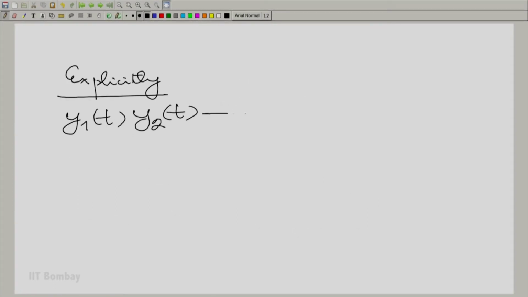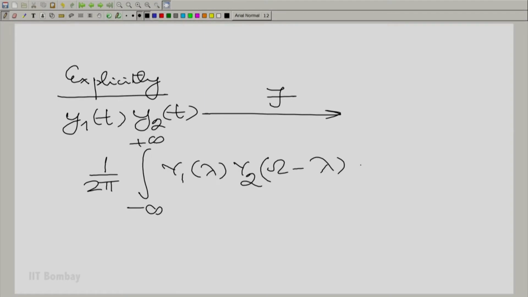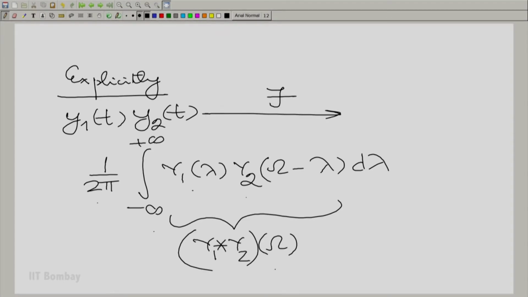Again, let us write this down explicitly. y1(t) into y2(t) has the Fourier transform 1 by 2 pi integral from minus to plus infinity capital Y1(lambda) capital Y2(omega minus lambda) d lambda. Essentially, this is the convolution. Now, let us consider a special case. Suppose I took y2 conjugate instead of y1.